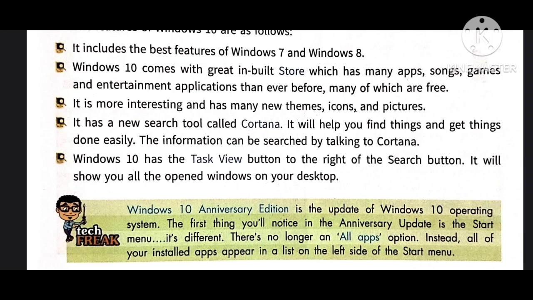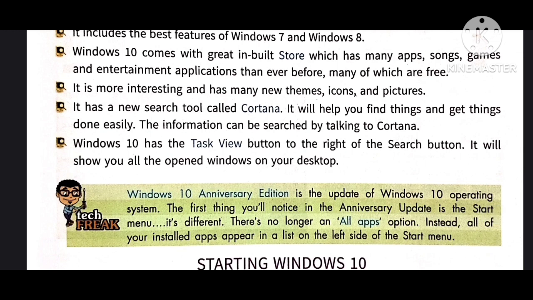Next point: it has a new search tool called Cortana. It will help to find things and get things done easily. We can find anything easily. The information can be searched by talking to Cortana. We can use a microphone and search for information very easily with the help of this.